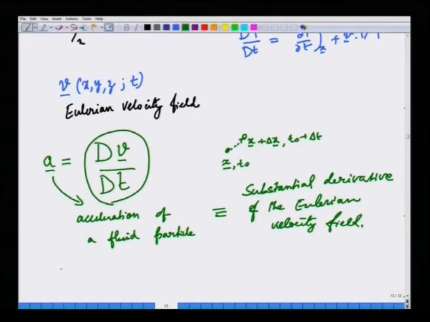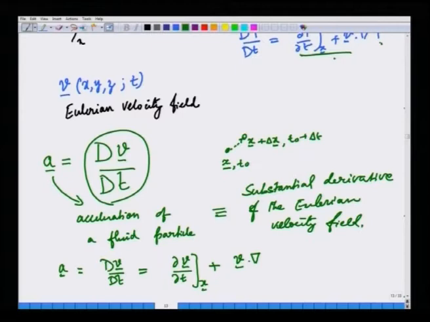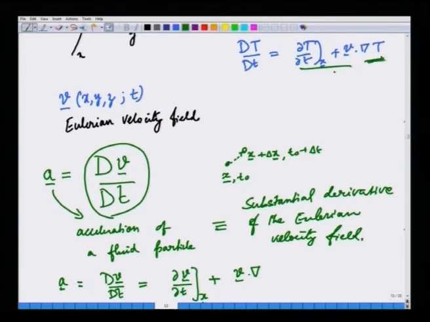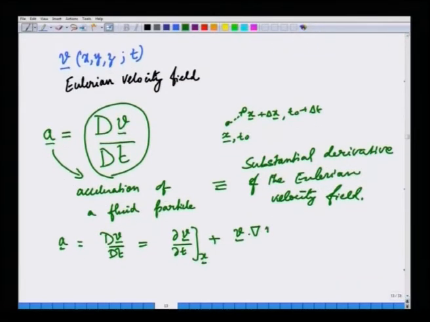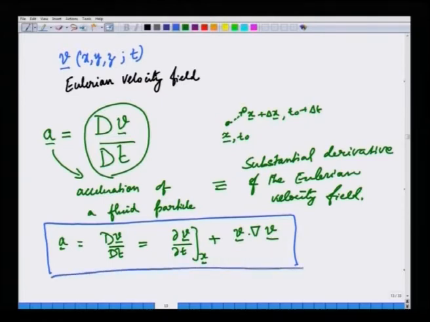Now, the idea is very similar. a is Dv/Dt. Just by looking at the previous formula that was written here, we can write partial v by partial t, the local rate of change of velocity at a given spatial location, plus v dot grad. Instead of temperature here, which was a scalar, where we wrote v dot grad T, we will write v dot grad v. So, this is the Eulerian acceleration field obtained from the Eulerian velocity field merely by taking the substantial derivative of the velocity.